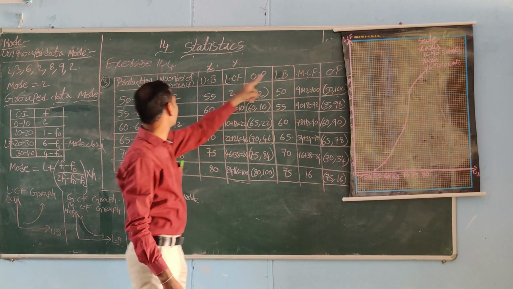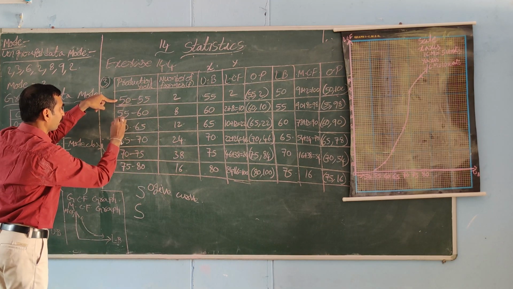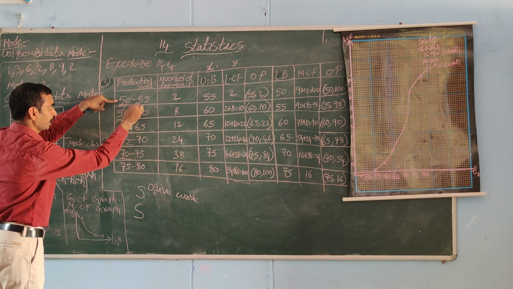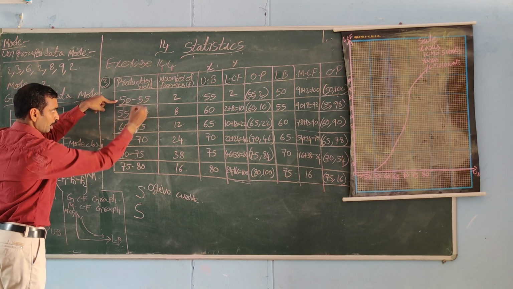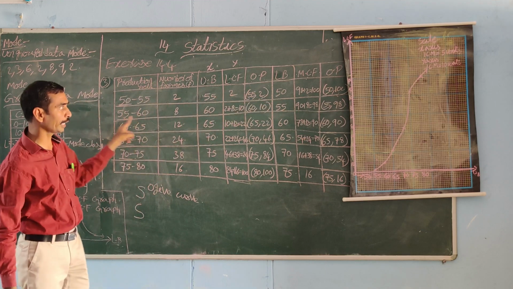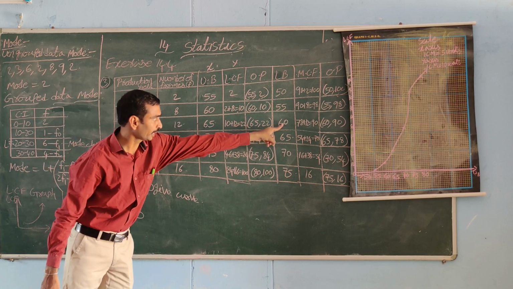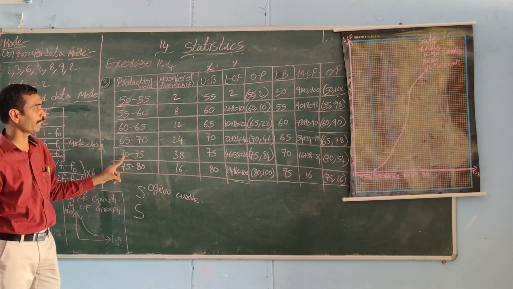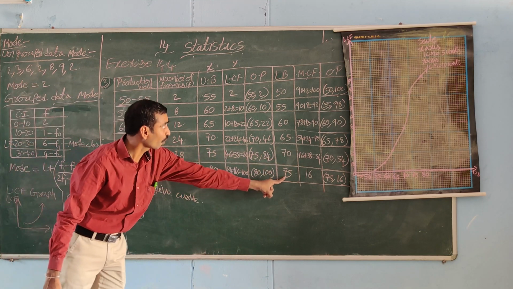In the MCF graph we are taking lower boundary. What is the lower boundary? Here the first number we are taking as lower boundary. Here limit and boundaries are equal. These are called exclusive classes. Here lower boundary how much? 50. Here lower boundary 55. Here lower boundary 60. Here lower boundary 65. Here lower boundary 70. Here lower boundary 75.